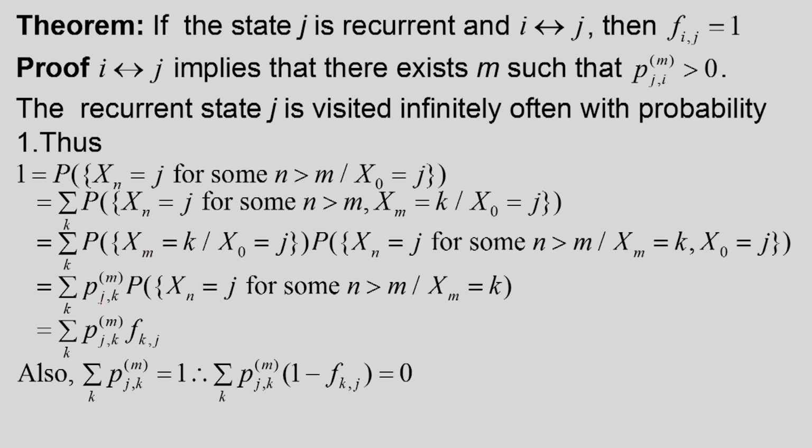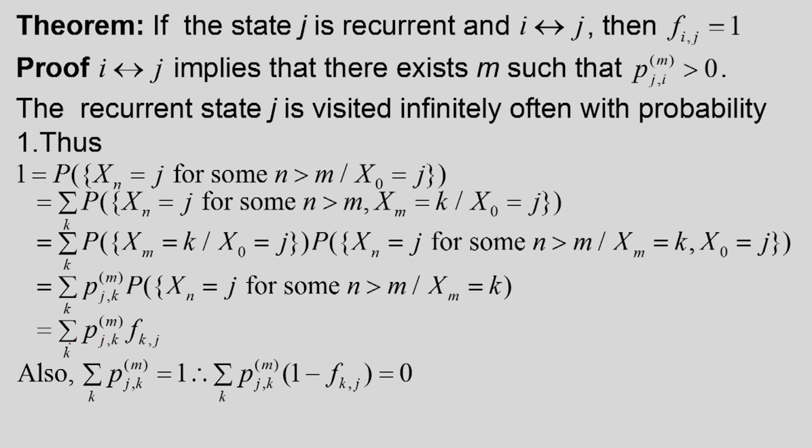By definition it is Pjk(m), and this one is the probability of Xn equal to j for some n greater than m, given that Xm is equal to k, because it is independent of the earlier history. Now this quantity we know is Fkj, the probability of Xn equal to j for some n greater than m, given that Xm is equal to k.